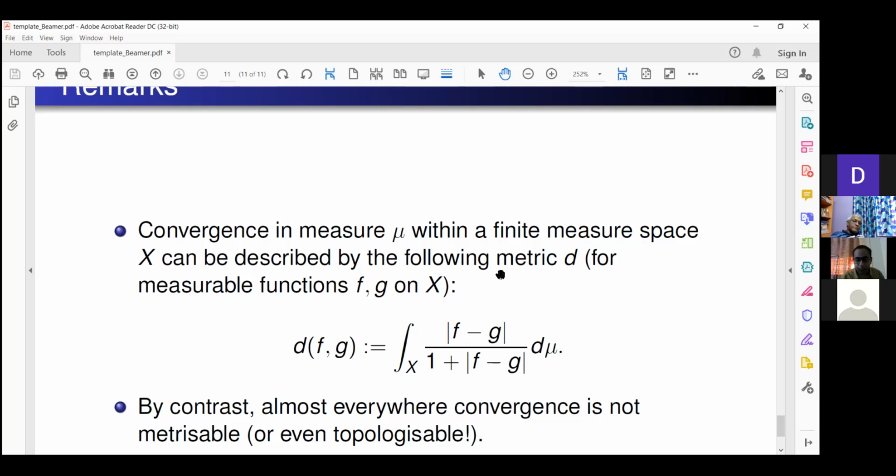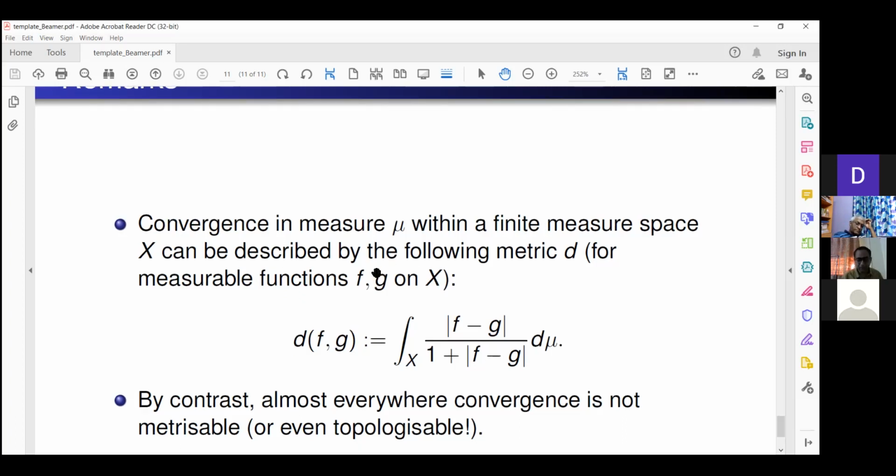All quantities are positive, so it is bounded, and so this is less than 1, and the whole thing is, of course, not of measure greater than mu x, which we have assumed to be finite. So convergence in measure can be defined by this slick definition. However, almost everywhere convergence,